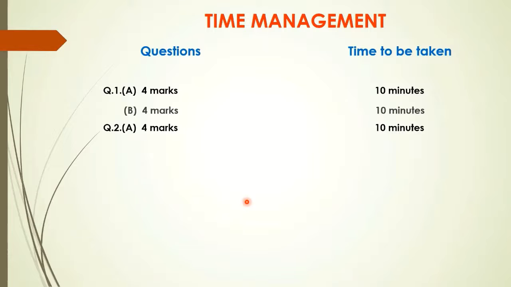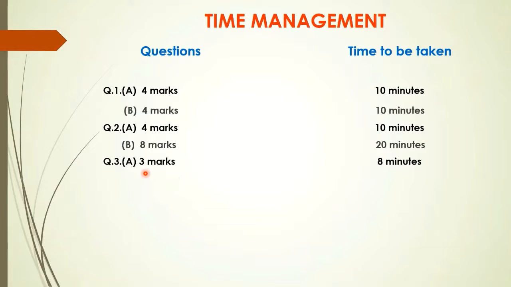But now since you have extra time of 15 minutes, 1 or 2 minutes here and there you can do. Sometimes question number 1 you will complete very early also. Then you can use that time. Then question number 2B is of 8 marks. For that you will utilize 20 minutes. So after 50 minutes you should start with question number 3A, which is again an activity based question of